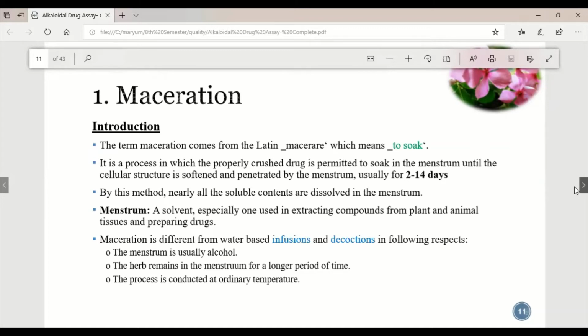By this method, nearly all the content that is soluble in the menstruum will get dissolved or extracted from the crude drug into the solvent, so that we get maximum alkaloidal content from the crude drug into its menstruum. Menstruum is a solvent, especially one used for extracting compounds from plants, animals, tissues, preparing a drug, because alkaloids do have a definite therapeutic effect.